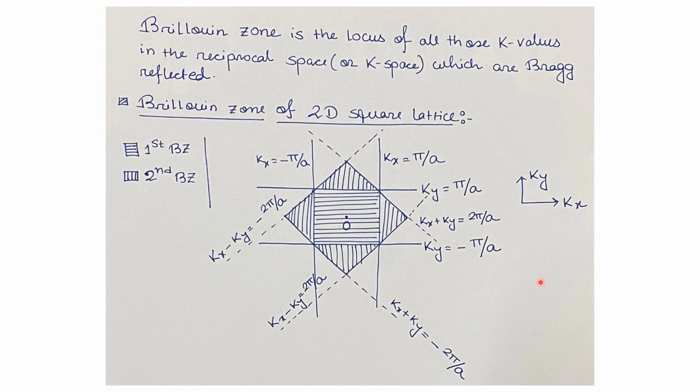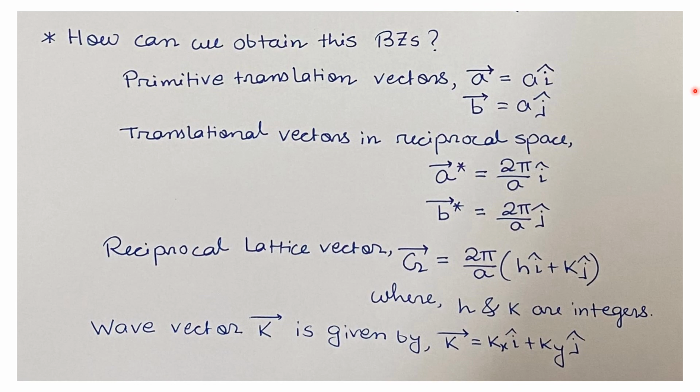Now let us see how we can construct these Brillouin zones and Brillouin zone boundaries from the vector form of the Bragg's law. In the previous slide, we have already seen the first and second Brillouin zone for the 2D square lattice having lattice constant small a.